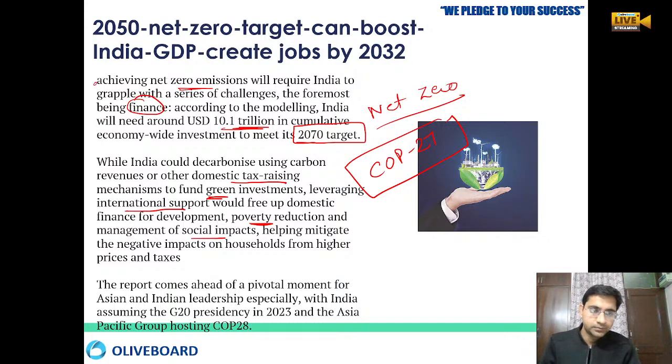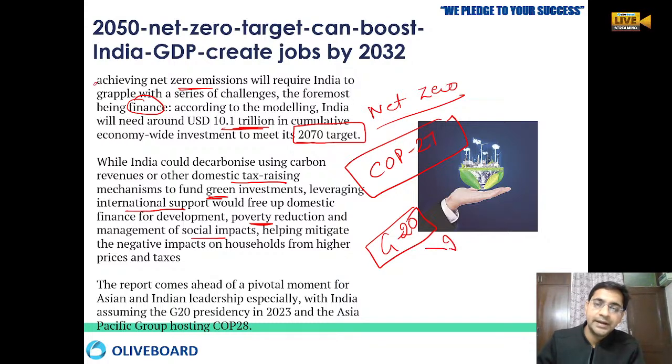Okay, so as you all know that G20 presidentship has gone to India. Okay, and earlier it was with Indonesia. So that means right now G20 presidentship is going in the Asia Pacific region, so we can make the maximum utilization of this G20 group.